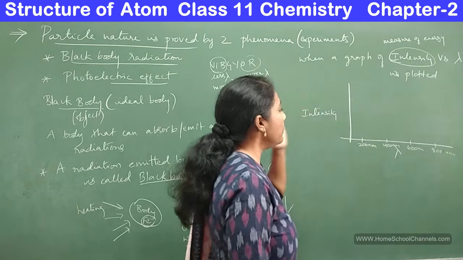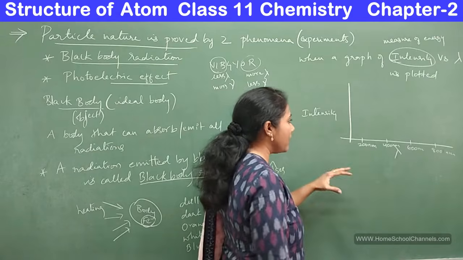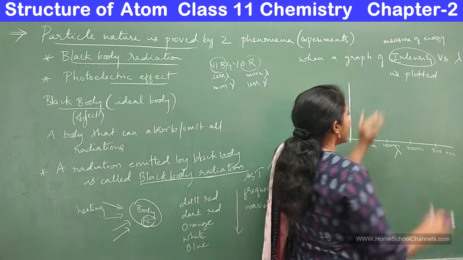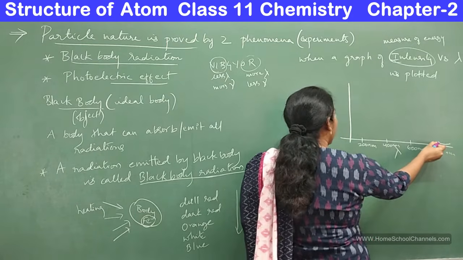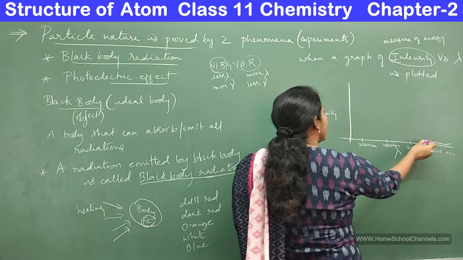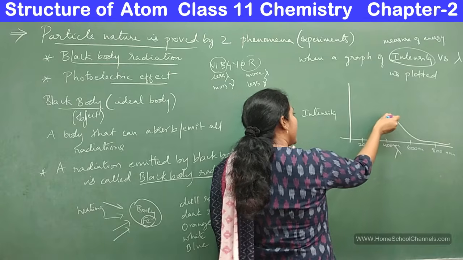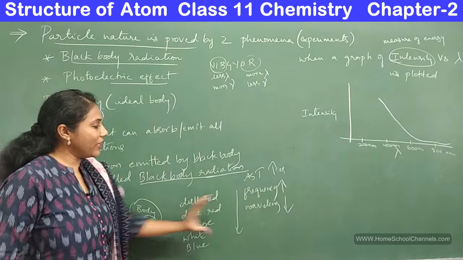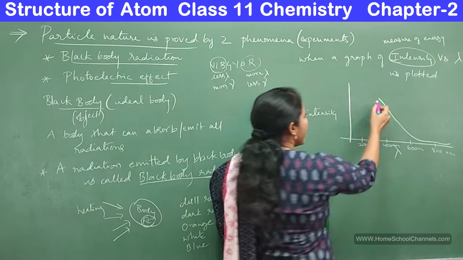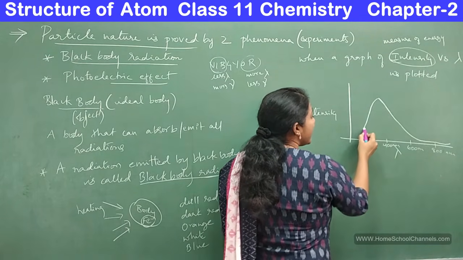When you plot the graph, at a particular temperature, your lambda value decreases as the intensity increases. Lambda decreases, and the intensity, the brightness of the emitted radiation, increases.